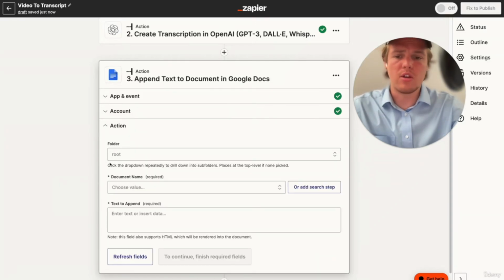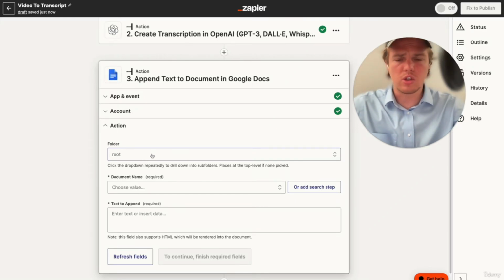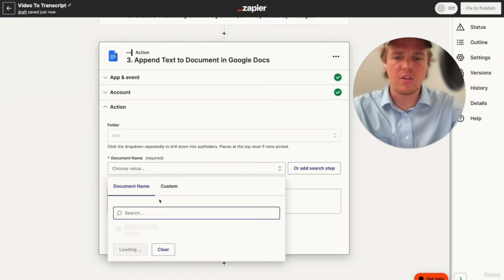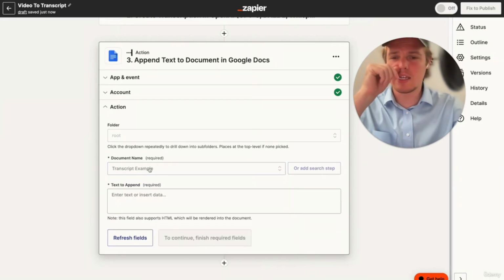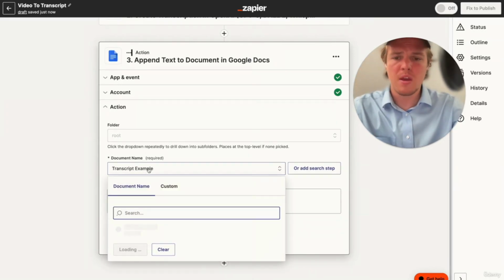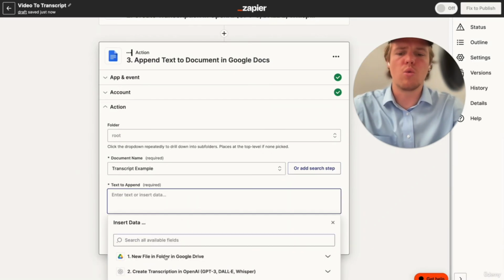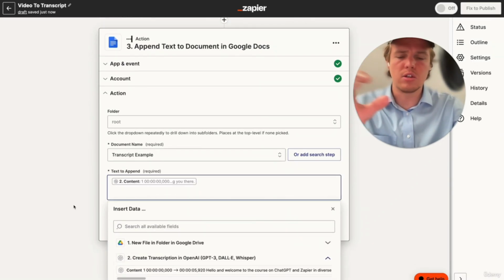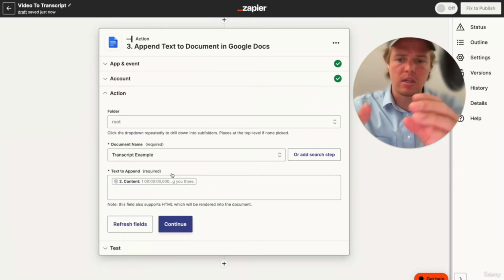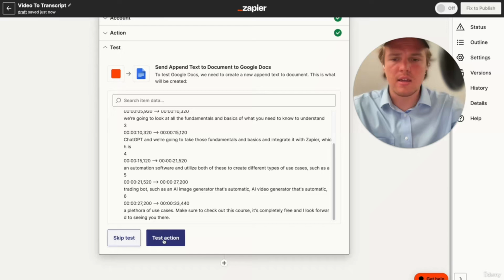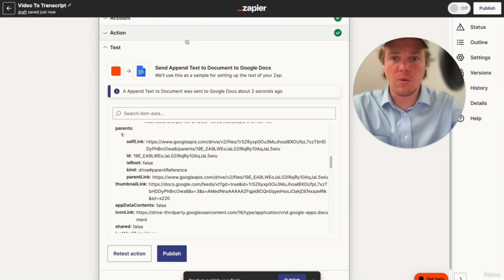Basically, you want to find the folder that is associated with the document you created if you're going through my route. And then you can find the document name. By doing this, you can't simply type in the document name because what's actually being grabbed by Zapier isn't the document name. It's the underlying API reference token, which they are able to use to grab the data that I'm about to push forward into the document. So then all you have to do is put in the text that was generated here and hit continue and then test that action. All right, it looks like it worked.